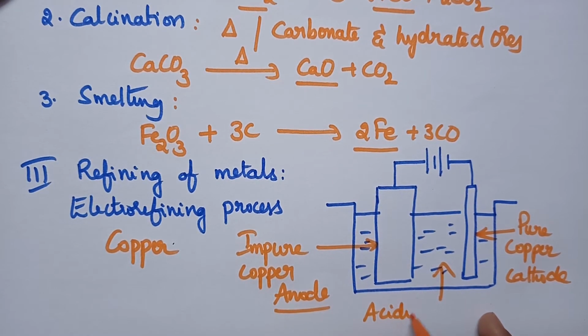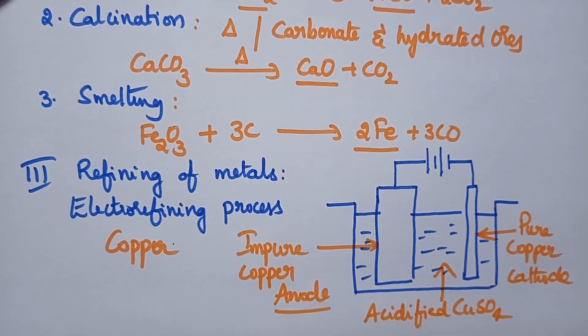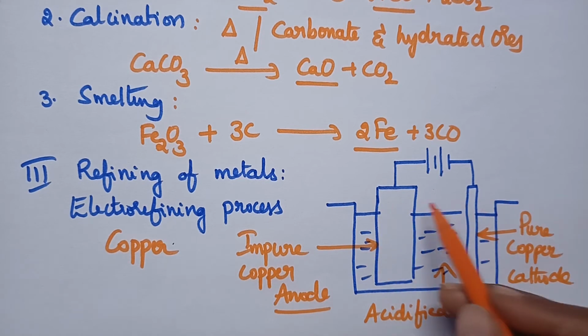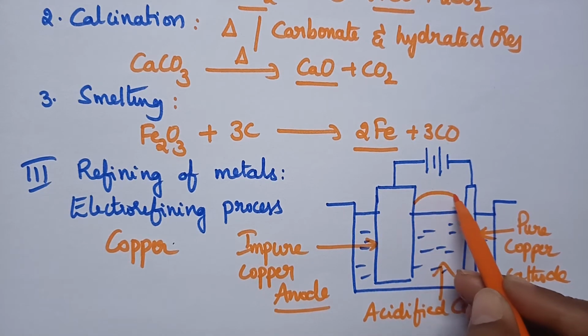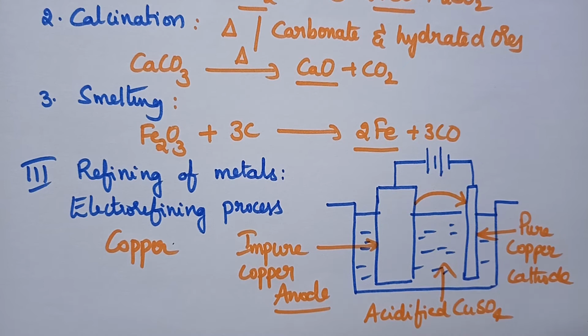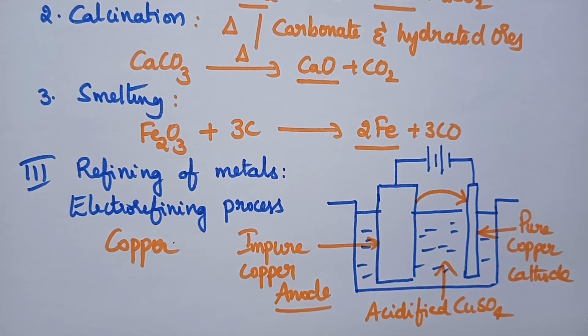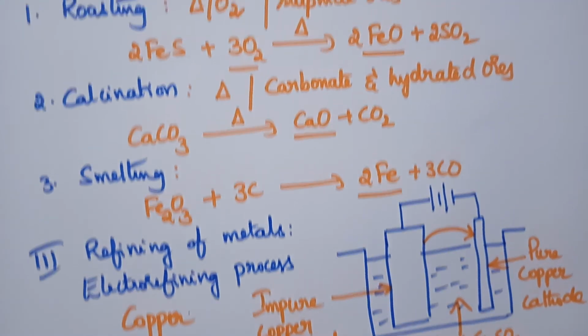In general, acidified copper sulfate solution is taken as the electrolytic solution. When they are connected to the battery, electro refining of copper takes place. As a result, the pure copper gets deposited on the cathode. This is about the electro refining of copper.